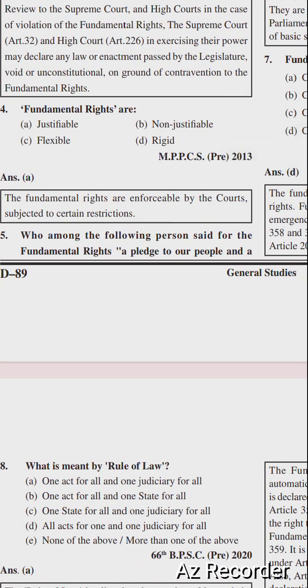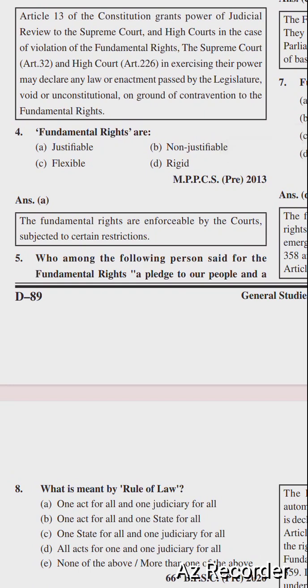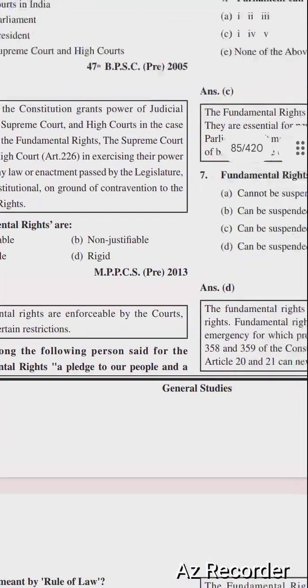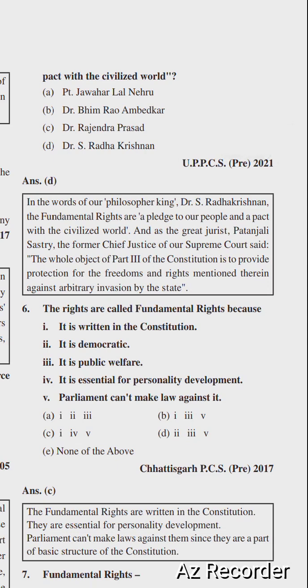Fundamental rights are, options are justiciable, non-justiciable, flexible and rigid. Right option is justiciable. The fundamental rights are enforceable by the courts subject to certain restrictions. So next question is, who among the following persons said of the fundamental rights, a pledge to our people and a pact with the civilized world?